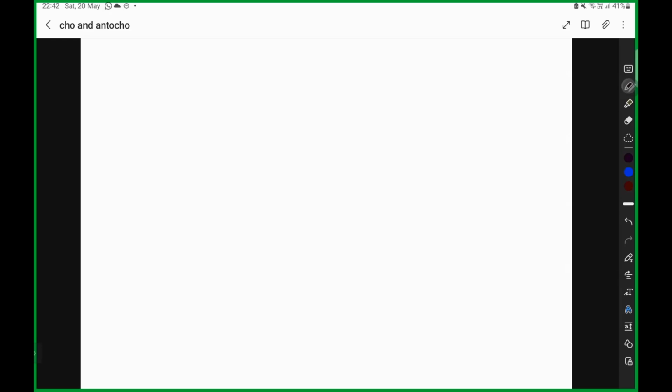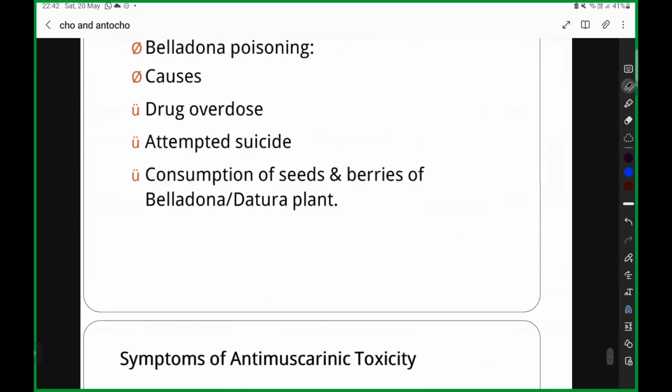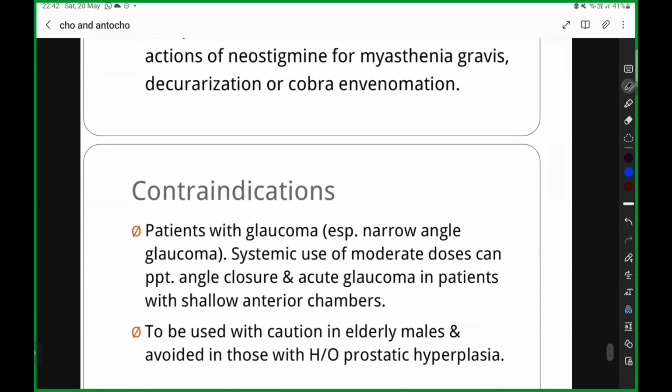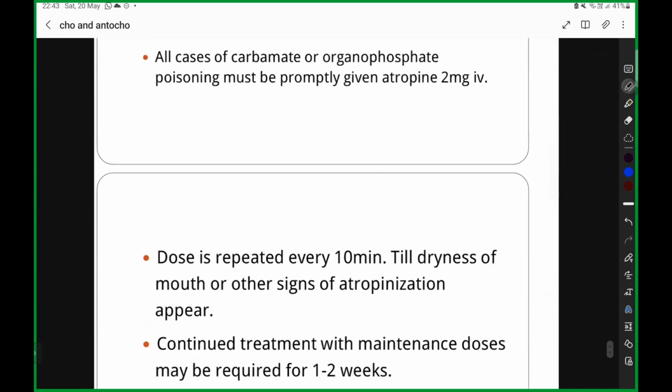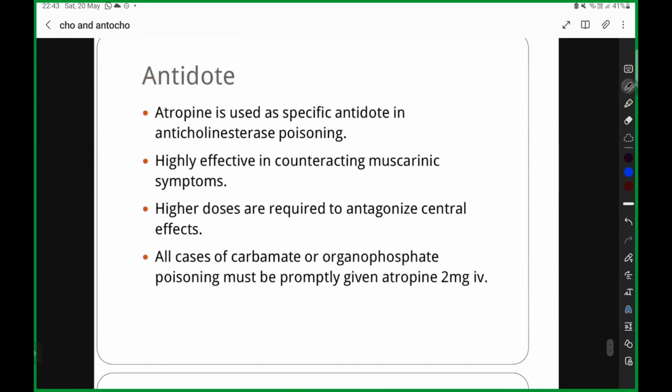So everything we have seen now is cholinergic and anticholinergic. In that, we saw the anti-muscarinic effect. Where are you not going to give anti-muscarinics? One is a glaucoma patient. Systemic use of moderate doses in patients with angle closure glaucoma, and in patients with a shallow anterior chamber, it is contraindicated. It should be used with caution in a patient who is having prostatic hyperplasia. Okay, prostatic hyperplasia. Clear?